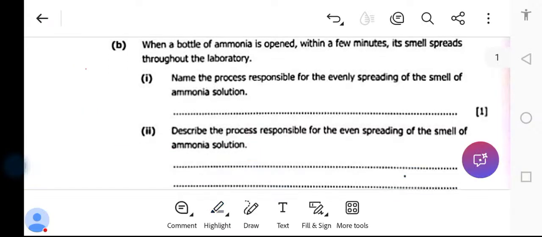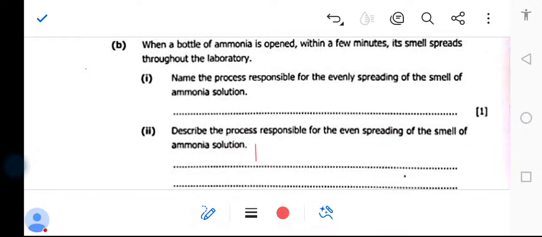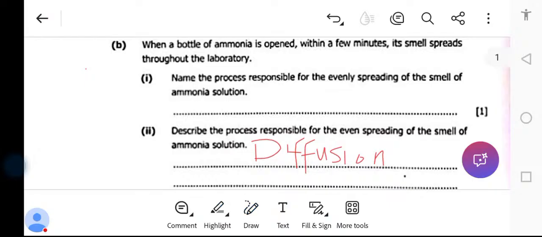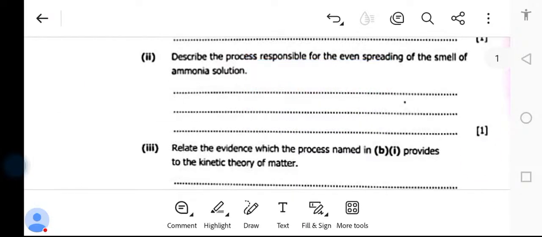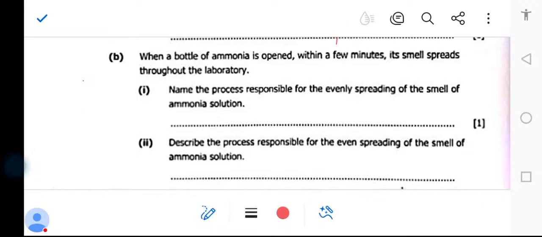Why? Diffusion is the movement of particles from the region of higher concentration to the region of lower concentration. So the answer here is diffusion. Why? Because once you put the ammonia chemicals there, we are saying they spread in a short time. So the answer here is diffusion. Okay, I'm checking your answers, so ask your questions.